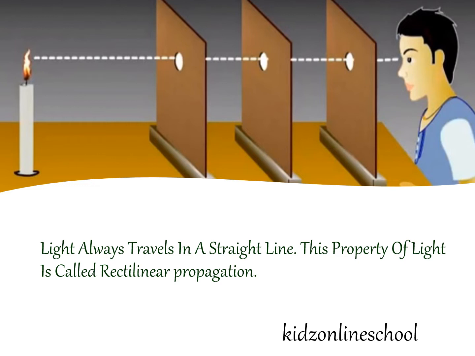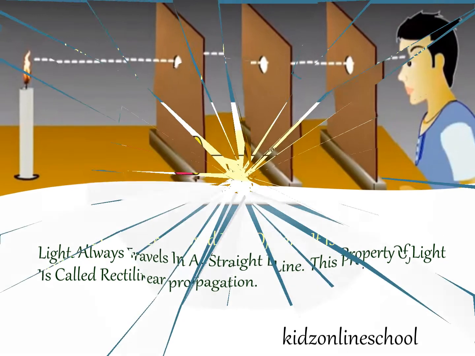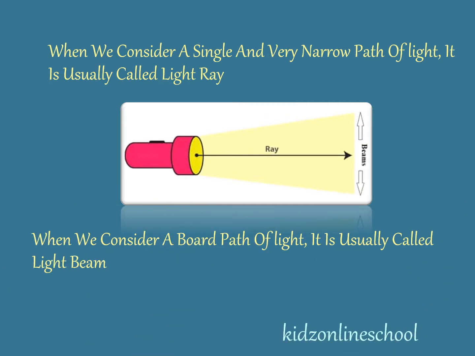Light always travels in a straight line. This property of light is called rectilinear propagation. When we consider a single and very narrow path of light, it is usually called a light ray. When we consider a broad path of light, it is usually called a light beam.